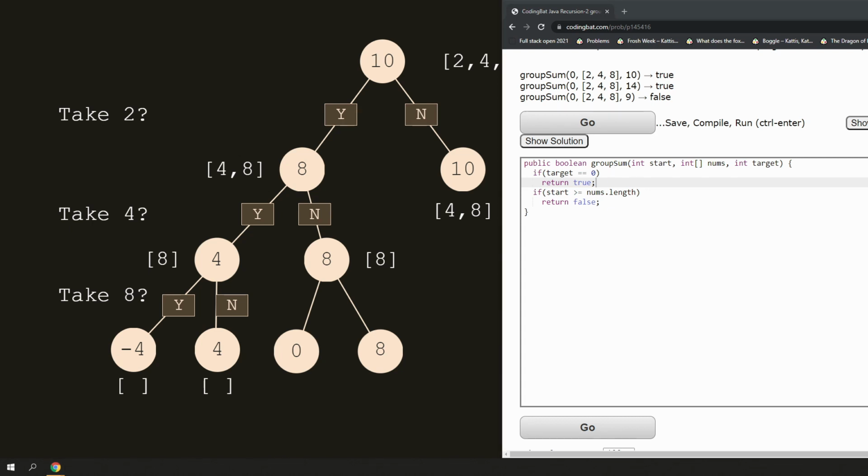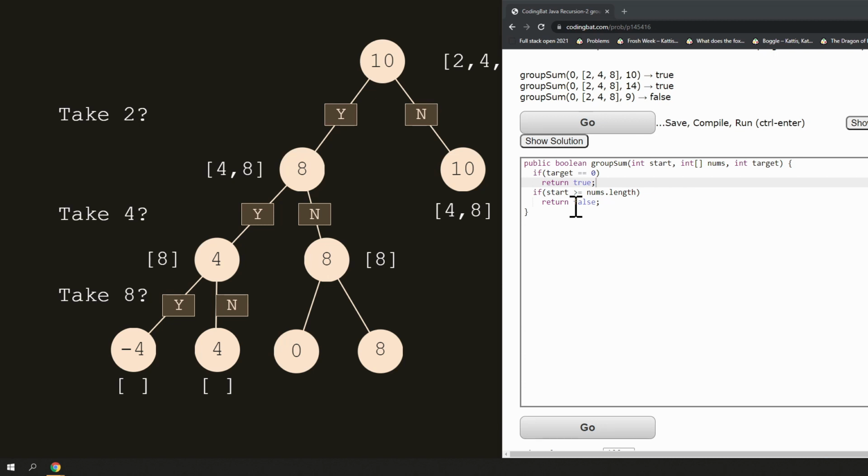I hope that makes sense. Let me say it one more time. So I know I'm going to have to stop when I run out of numbers. So that's this condition here. But what can happen is that the last number that I check, so from the previous function call, I worked out that the last value of the array makes the target. So for example, the last value is 8, and I have to make it 10.